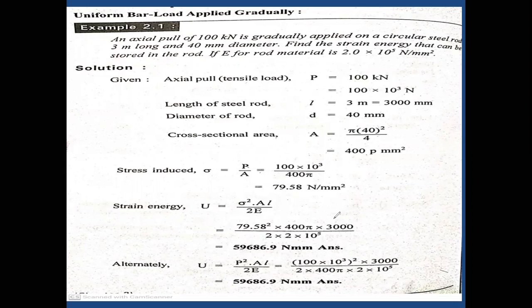By substituting all the values here, we get 59686.9 Newton mm. That is the strain energy. The unit of the strain energy is Newton mm. The unit of stress is Newton per mm square or Newton per meter square. Alternatively, by deriving, we can get the same answer by using this formula or this formula: sigma square by 2E into AL, or P square by 2AE into L.